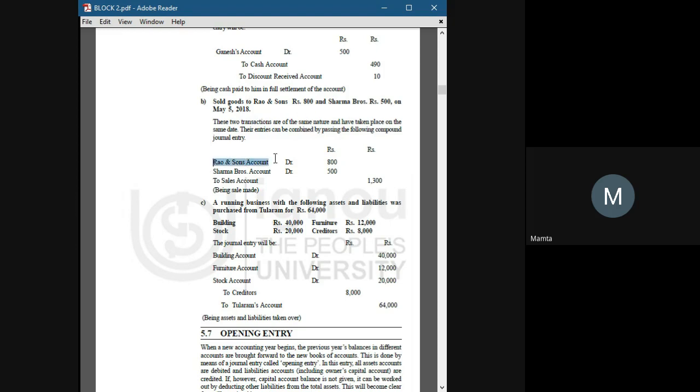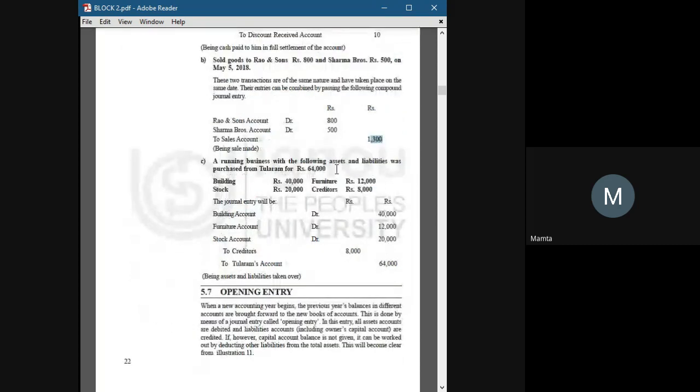Rao and Sons account debit 800, Sharma Bros account debit 500, to sales account 1300, because we have sold goods of 1300 in total. And as I said earlier, the total of debit and credit sides must be equal. So that is known as a compound journal entry.